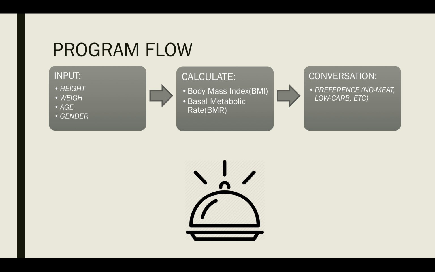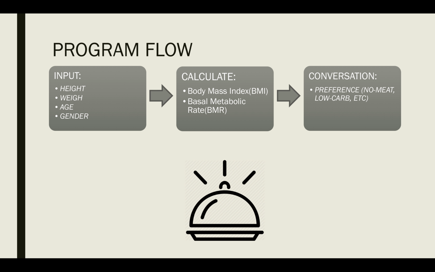The program flow is: first, getting input as the height, weight, age and gender of the user. I use these inputs to calculate the body mass index and basal metabolic rate of the user. I use that information to determine the user's calorie consumption per meal.